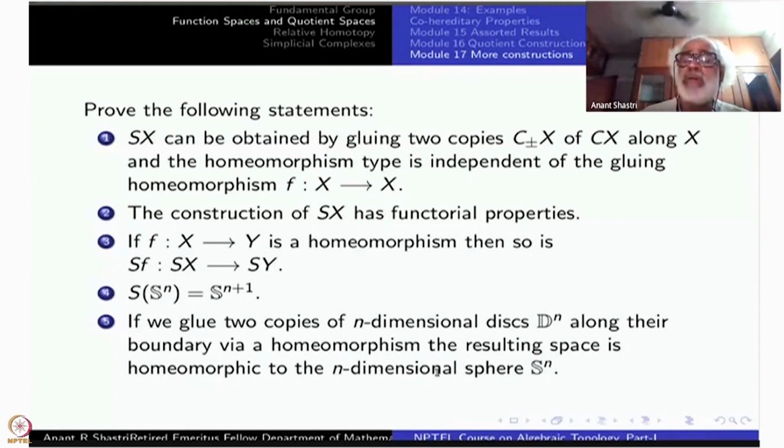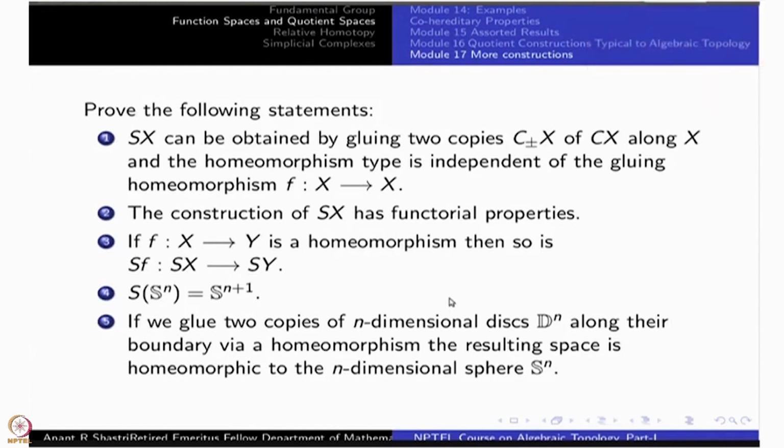If you do this one, then there's no exercise here. This is not an exercise, so this is like that. Because you would have done this exercise already. And you would have also known that the cone over the sphere is a disk of one dimension higher. If you put them together, you'll get this one. So now the exercise is to write down the details for each of them.